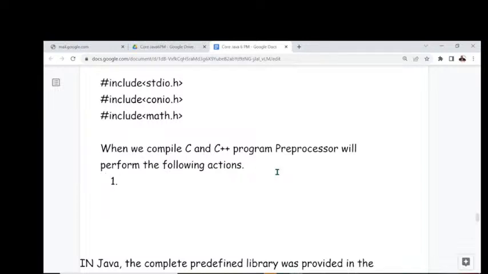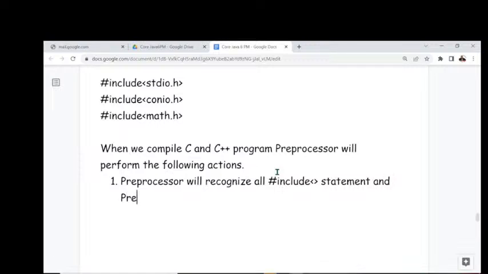First one: the preprocessor will recognize all hash include statements. Am I right or not? The preprocessor will recognize all hash include statements and take the provided header file names. So the preprocessor will take all the header file names which are provided along with the hash include statements.